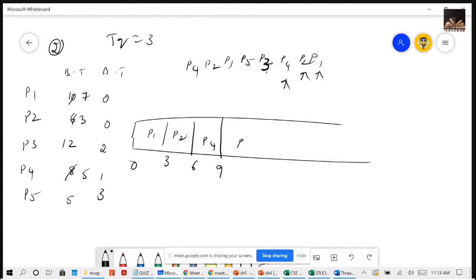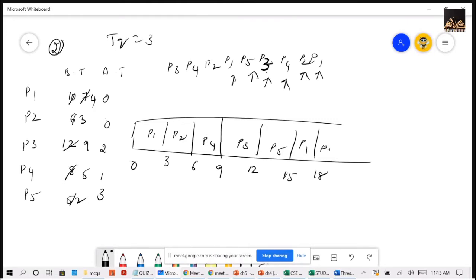Next P3 will get the chance. How much time does P3 require? 12. So after 3 it will be done, so P3 is added here. Now who will get the chance? P5 will get the chance. So now P5 will be left with 2, at 15. Next who will get the chance? P1. So P1 at 18, left with 4.